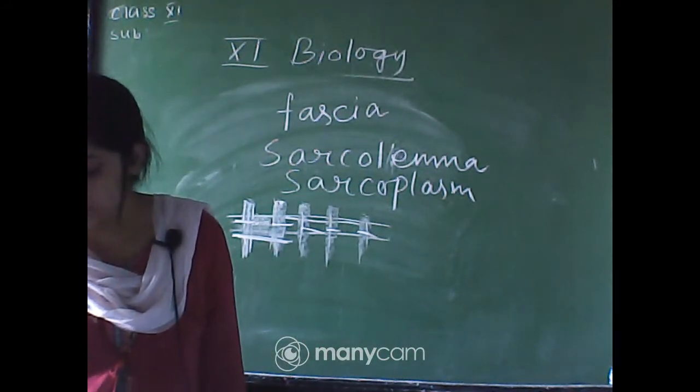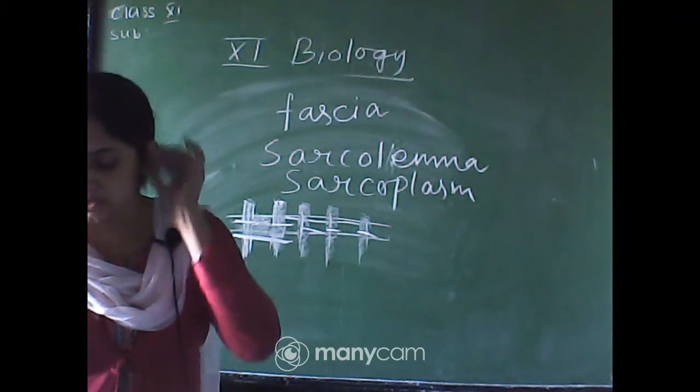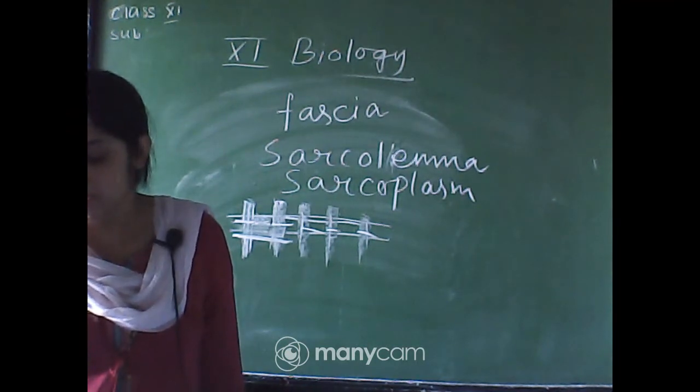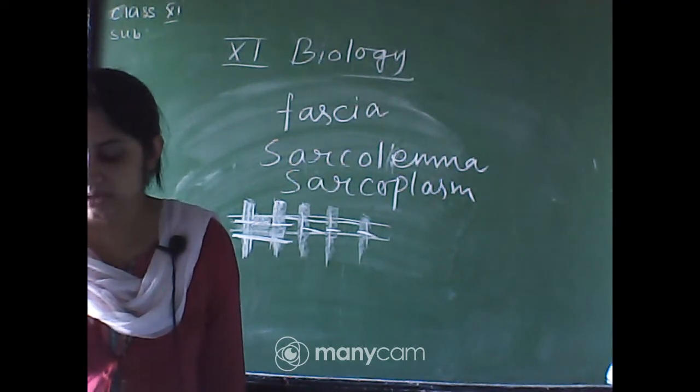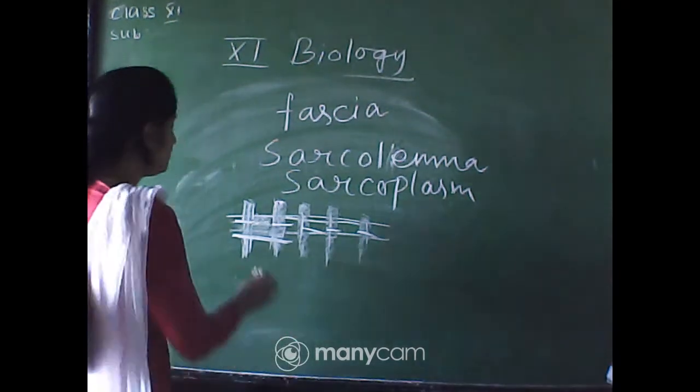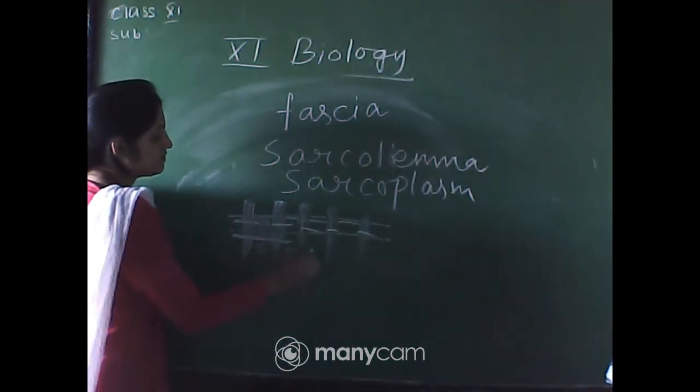Contraction occurs in the sarcomere. In a resting state, the edges of the thin filaments on either side of the thick filaments partially overlap the free ends of the thick filaments, leaving the central part of the thick filaments. The central part of the thick filament not overlapped by the thin filaments is called the H zone. So where the thick and thin filaments do not overlap, this zone is known as the H zone.